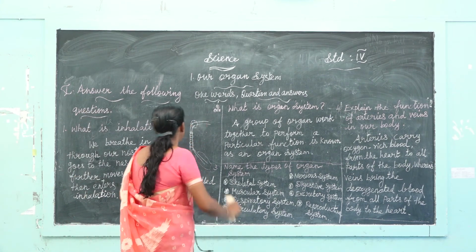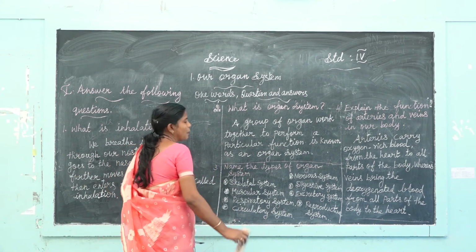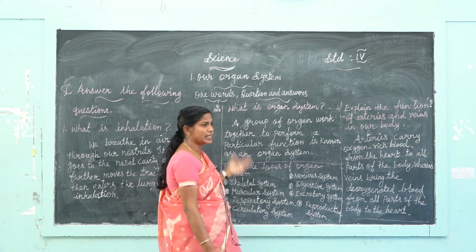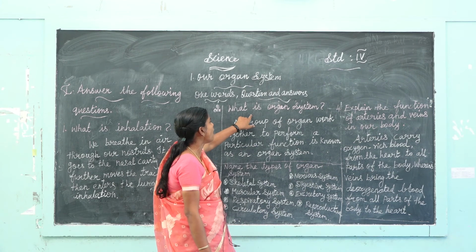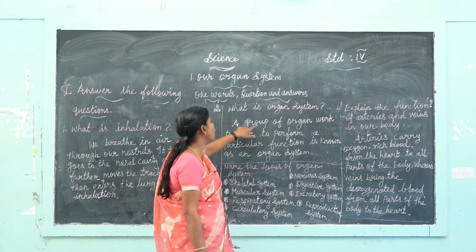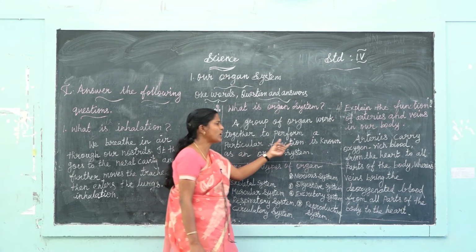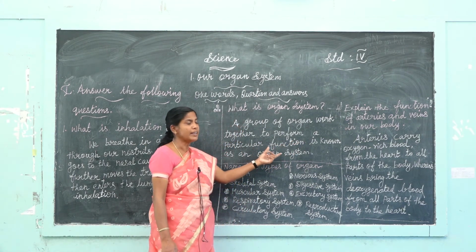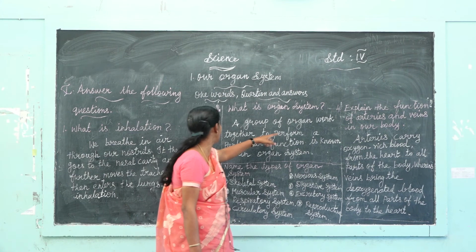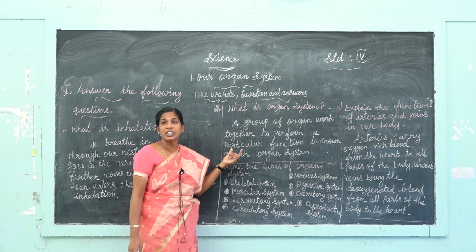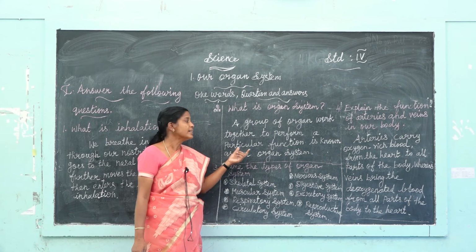Next one, what is an organ system? Many organs are found in the body, external and internal organs. Organ system definition: a group of organs working together to perform a particular function is known as an organ system.